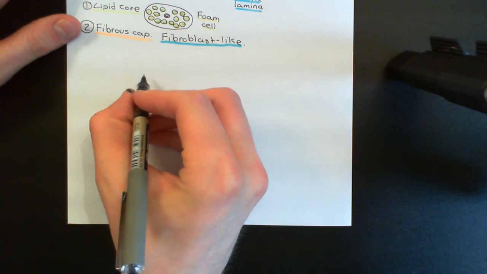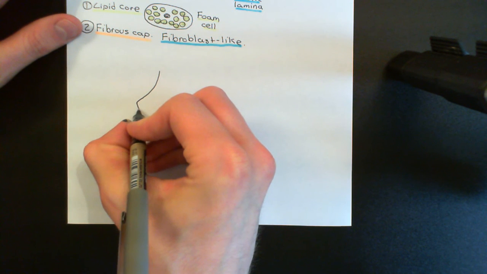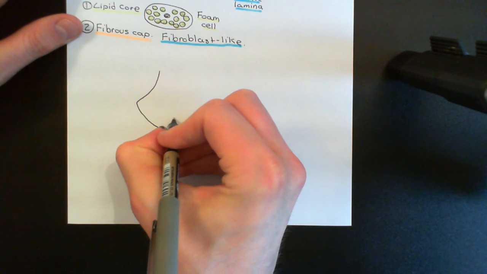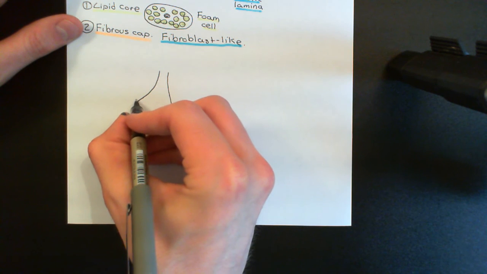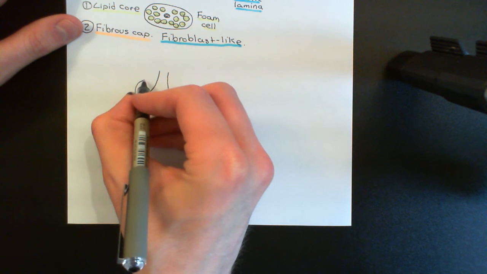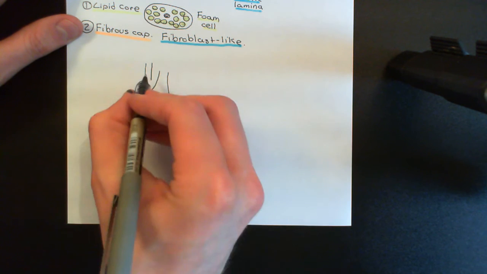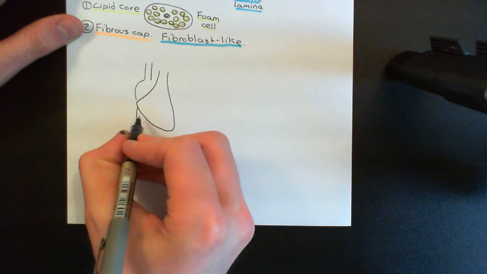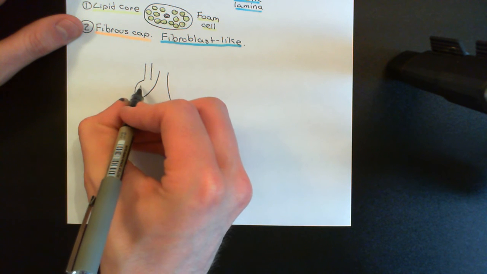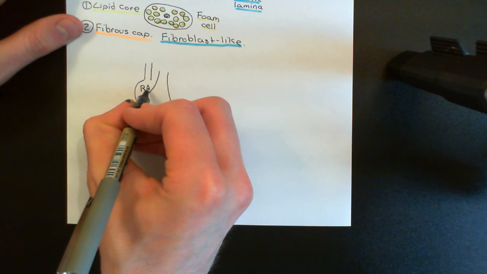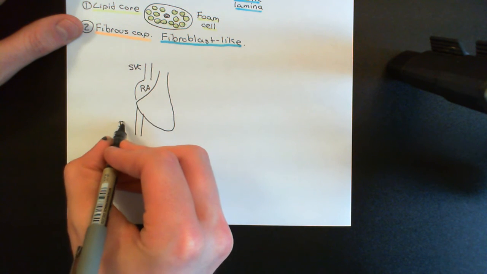Okay, so how am I going to draw the heart then? I usually draw pictures of the heart by starting by drawing the right ventricle, and then I add everything on from there. So here, this is the right ventricle with, of course, the pulmonary trunk coming out here. Then on top of it here, we will have the right atrium, and of course this big blood vessel draining into it will be the superior vena cava. I'll also mark on here the inferior vena cava, which will be behind here, and of course would also be feeding into the right atrium. So I'll just label things up here. So this is the right atrium, this is the superior vena cava, and this is the inferior vena cava down here.